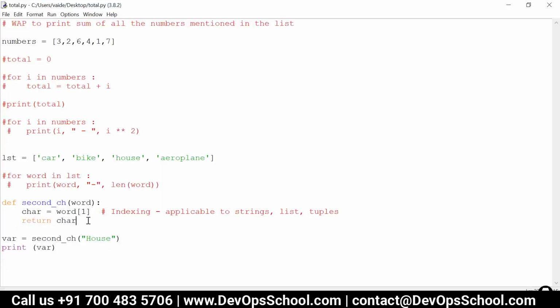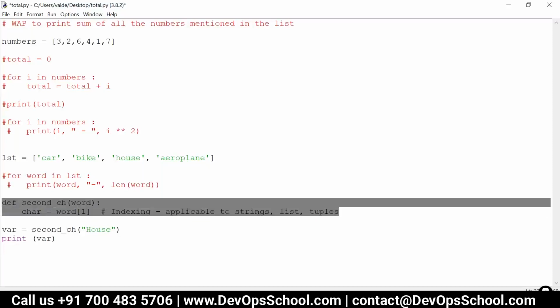If you are not writing a return statement, what could be the result? So now the processing in the function is done. Whatever is the processing done over here, the result is not coming back to where it is called. So this function is a piece of code that holds a certain algorithm.